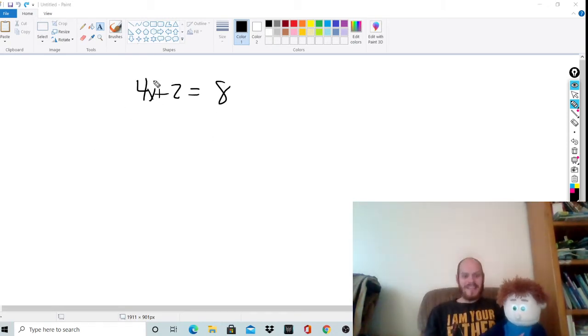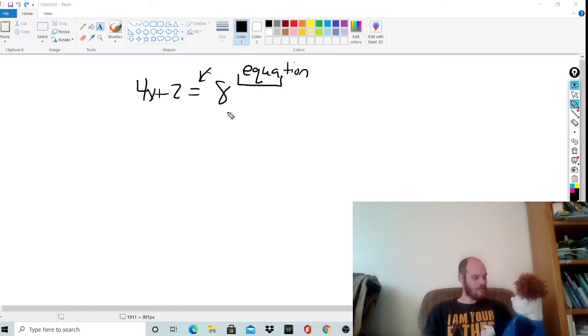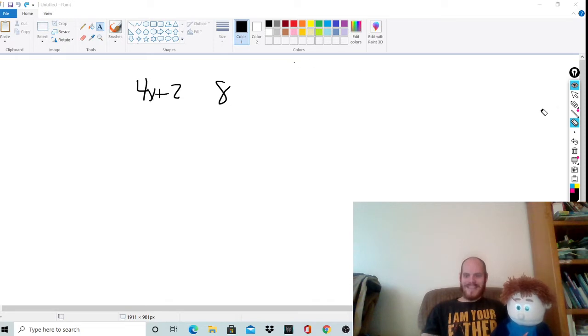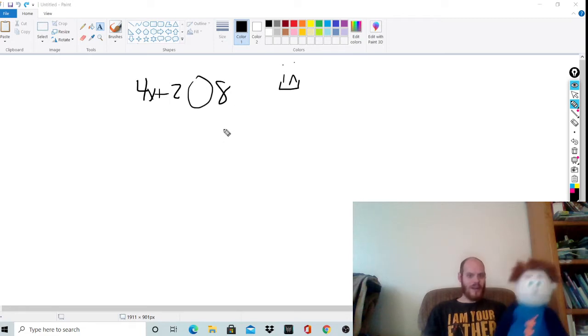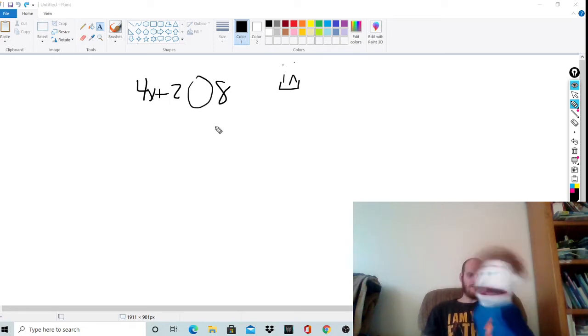It's the same idea. The difference is this right here is an equation. Notice equation is the word. It has the word almost equal sign, right? Kind of like equal. Yeah, I see it. Well, an inequality is a little bit different. It's a word that means unequal, meaning not. So it's not quite equal. So there are different symbols that would go right here instead of an equal sign. Oh, okay. Well, which ones?